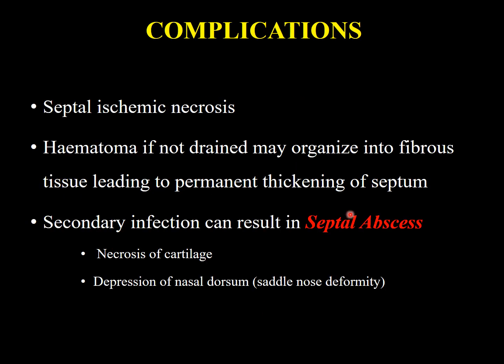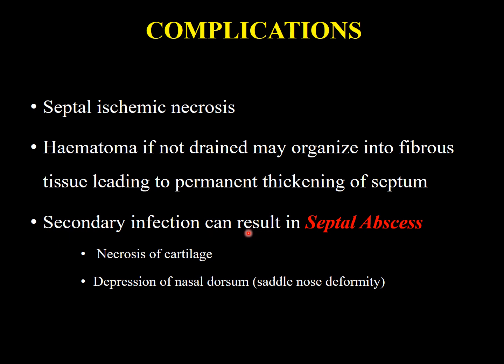Complications. It can lead to septal ischemic necrosis, as I already mentioned. If it is not drained immediately and is allowed to stay there, it will disrupt the blood supply of the septum and lead to ischemic necrosis. Again, if the hematoma is not drained, it may organize into fibrous tissue, leading to permanent thickening of the septum, as we have seen in the DNS type thickened septum. But the most important is again the secondary infection.